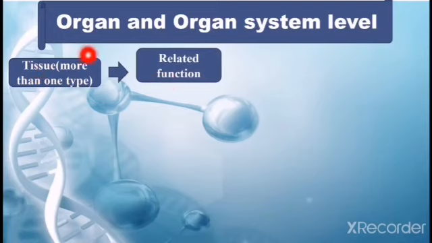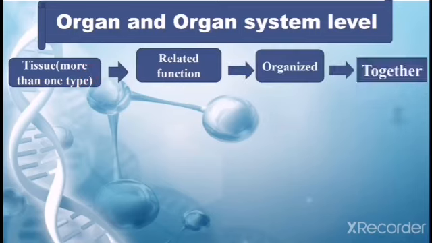Tissues are specific for the performance of their function, but these functions are related with each other. So in higher multicellular organisms, when more than one type of tissue having related functions are organized together, they form the organ.